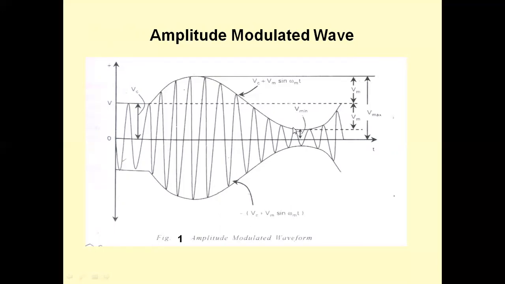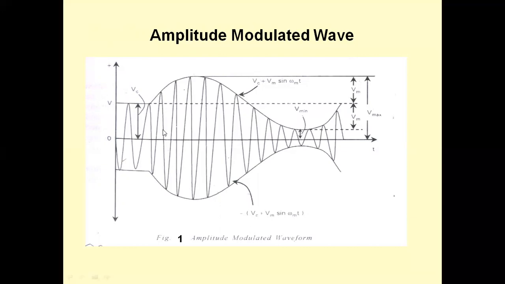So we will be getting the maximum and minimum magnitudes of the AM wave. This is called maximum magnitude of the AM wave. The maximum magnitude of the AM wave results when message signal is having maximum amplitude. When the message signal is having minimum amplitude, we are getting V minimum. So we will be getting the maximum and minimum amplitude of the modulated signal.